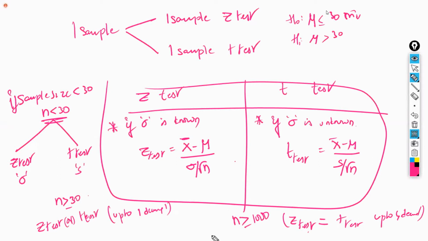That is the reason. If they ask in the interview what the minimum sample size is, you have to say a minimum of 30 is required. Why is 30 required? Because the Z test and T test should be equal. Why? Because the Z distribution and T distribution should be equal, which means the sample standard deviation and the population standard deviation should be equal. If the sample size is greater than or equal to 30, they are going to be equal, meaning you have chosen a correct sample. Is that clear?